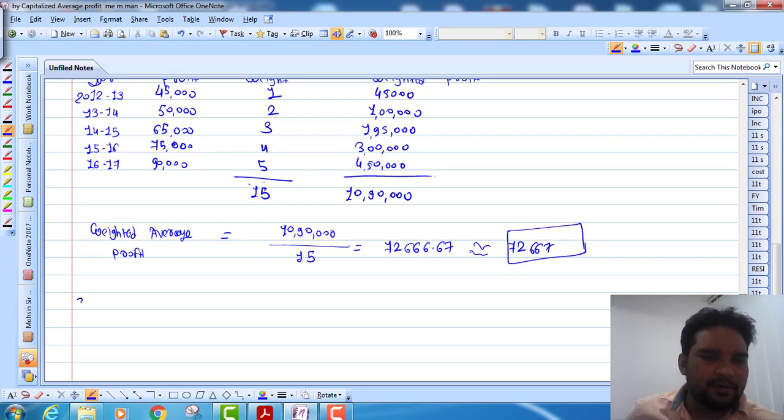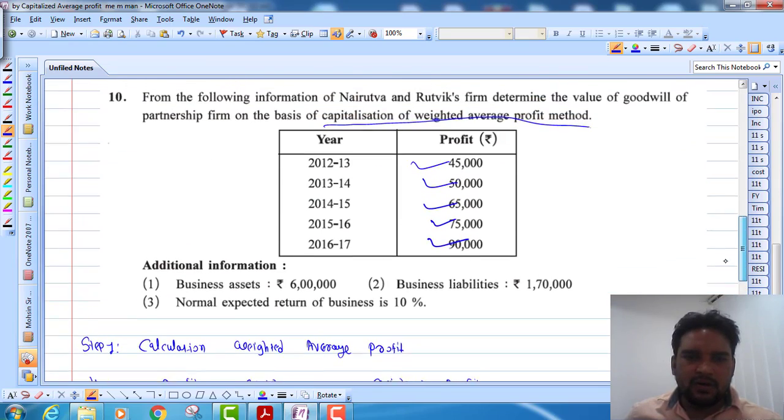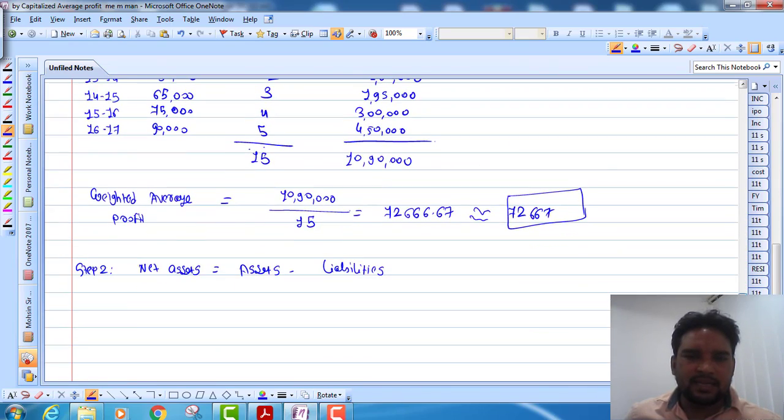Now what is step number 2? Just remember step number 2. It is net assets. We have to find net assets, and how would we find net assets? It is assets minus liabilities. Simple. So total assets are 6 lakhs and 1,70,000 is my liability.